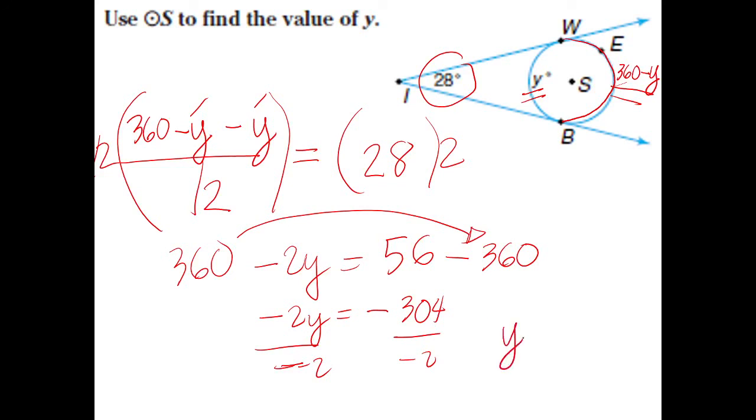So y is simply 152 degrees. This is 152 degrees. Okay? Now, what about this arc here? If this is 152, how much is the measurement of this arc? 208.